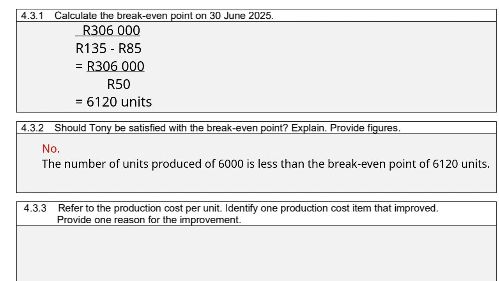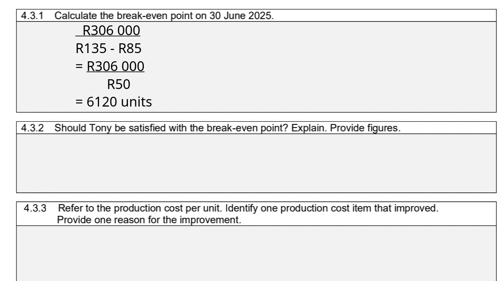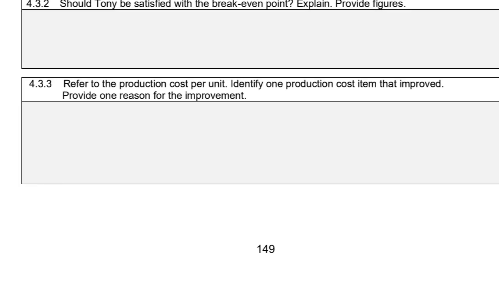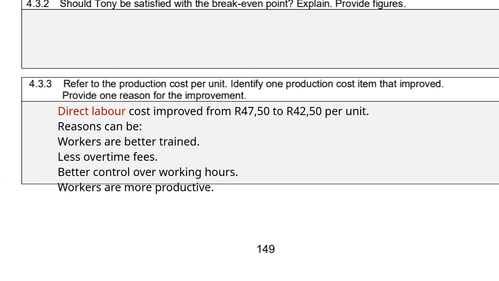4.3.3. Refer to the production cost per unit. Identify one production cost item that is improved. Provide one reason for your improvement. Okay, so let's see which production cost item improved. So if we go back, the direct labor cost has definitely improved. It improved from 47 Rand 50 to 42 Rand 50 per unit. Reasons can be workers are better trained, less overtime fees, better control over working hours, or workers are more productive.